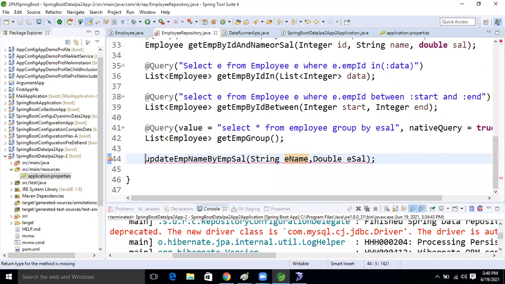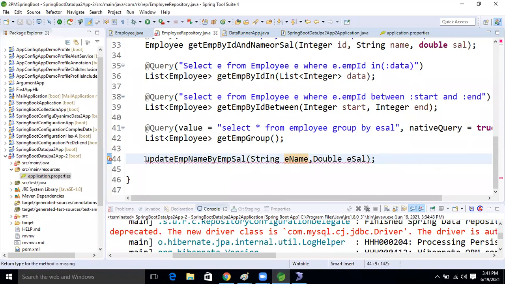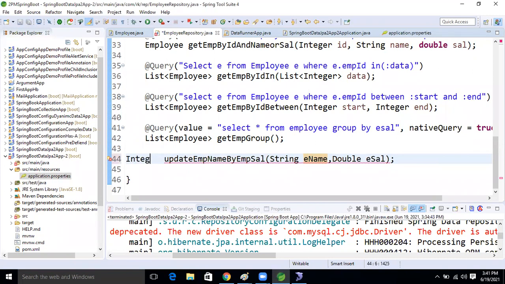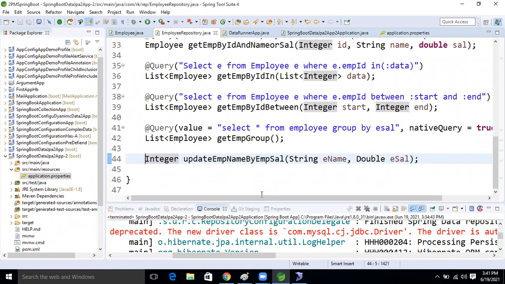Okay, good. We know that whenever we perform the update operation, its return type is int only, so I'm taking integer. It returns 0 or 1 only, right? So fine now, guys. This is the method.